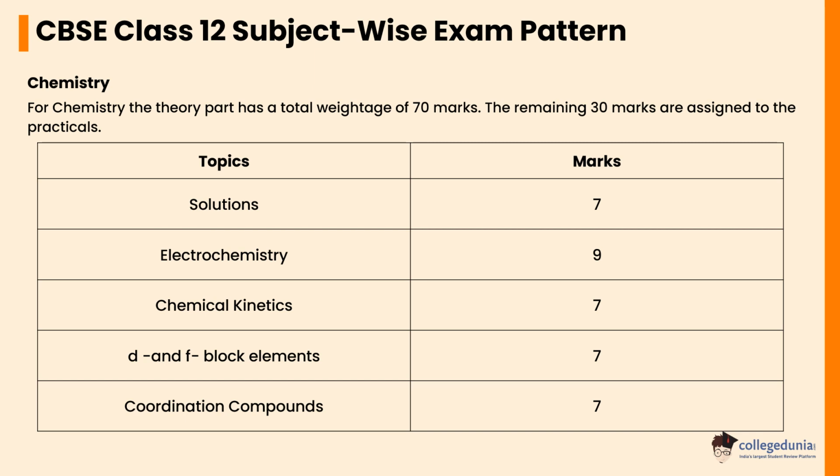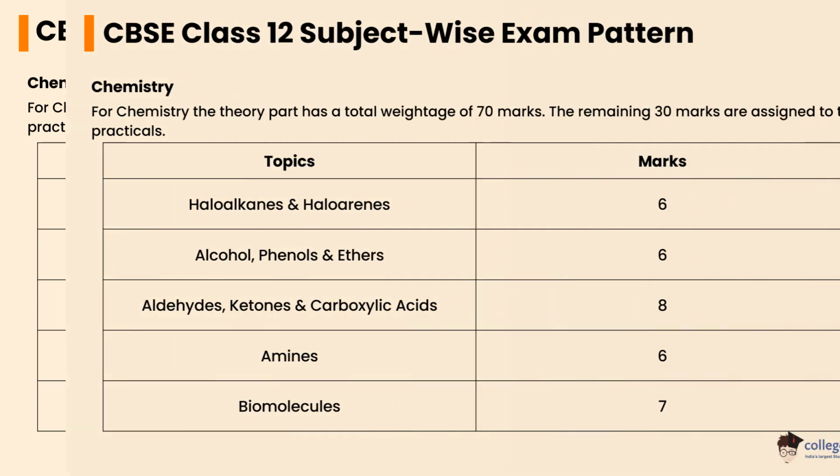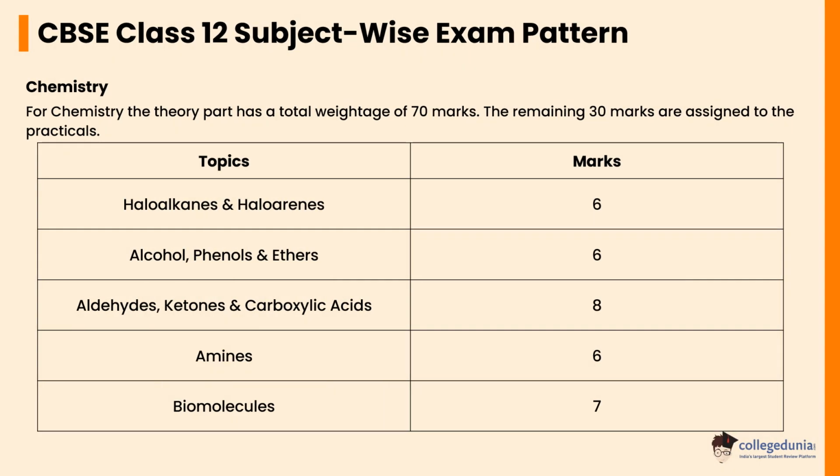D&F block elements will carry a weightage of 7 marks. Coordination compounds will carry a weightage of 7 marks. Haloalkanes and haloarenes will carry a weightage of 6 marks. Alcohol, phenols and ethers will carry a weightage of 6 marks.